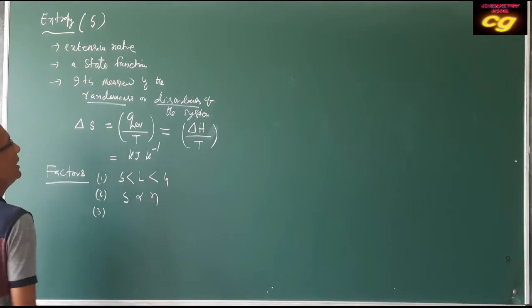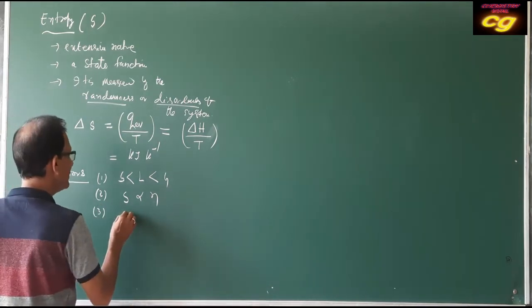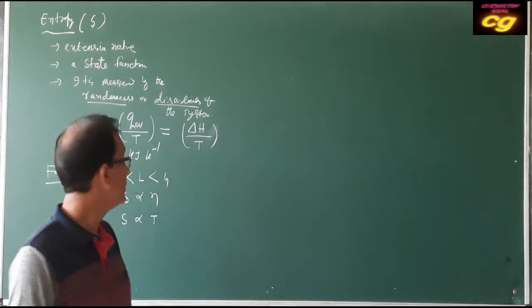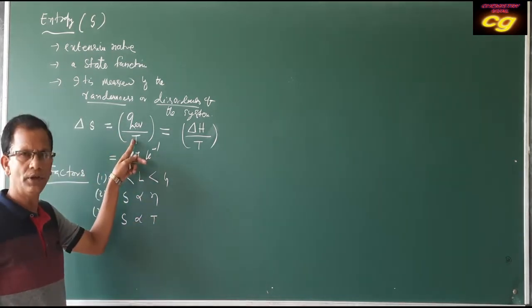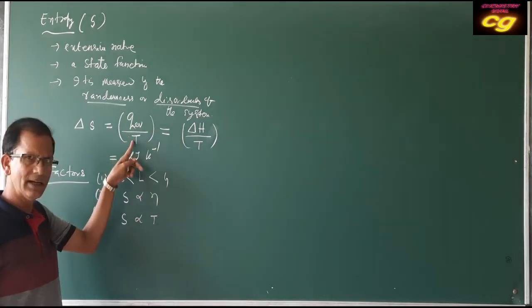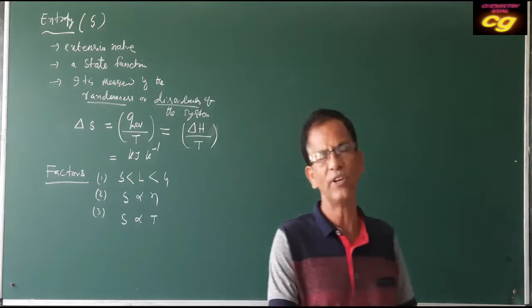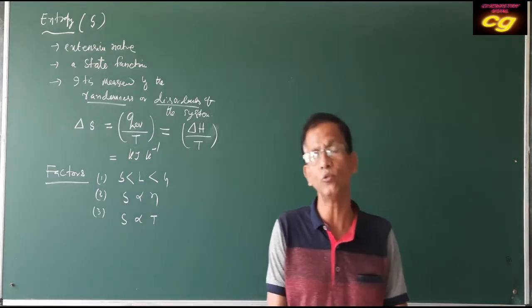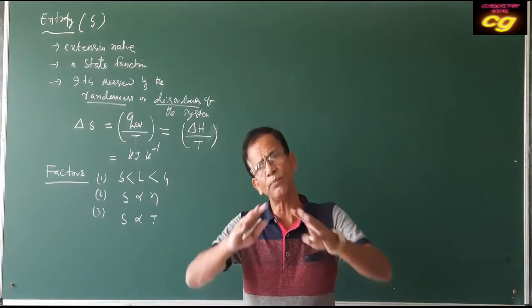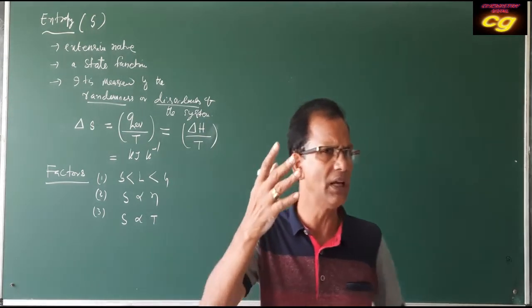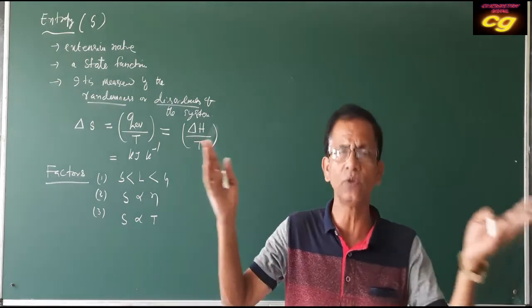Number 3, entropy is also related to temperature. If you see the formula, it is inverse. This formula indicates that when the temperature is very low, the amount of heat absorbed by the system will be very high. Suppose, for example, take two types of iron. One is very red hot iron, another is very cold iron.